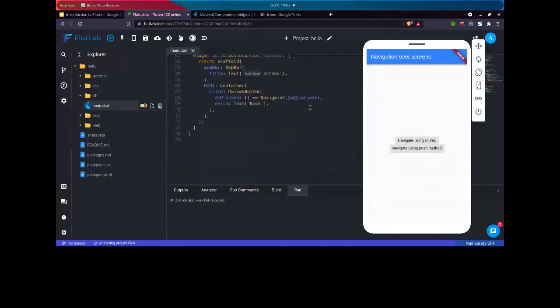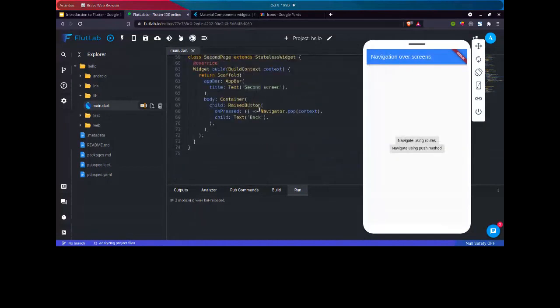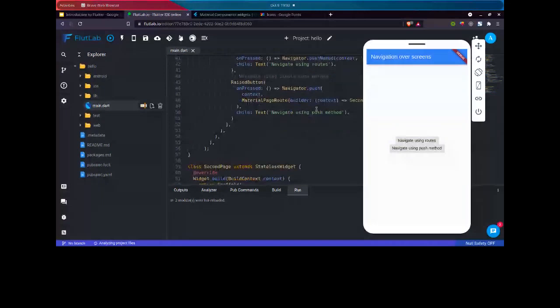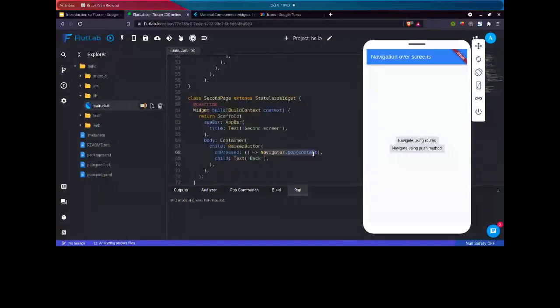You can see in the second page, we have a raised button with navigator.pop and the context. If you know, a stack is a data structure where content is pushed from the top, and it follows last in, first out. So basically, it does the same thing. Whatever was pushed last, it pops the last element. So we pushed the second screen to the stack, and with navigator.pop, it removes the second screen, and we navigate back to the first screen.